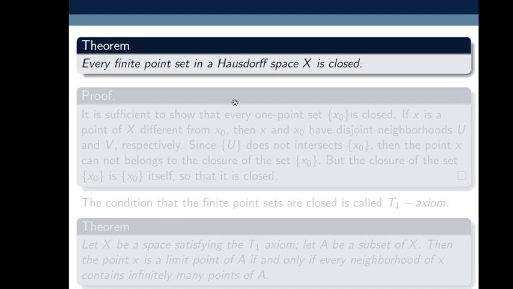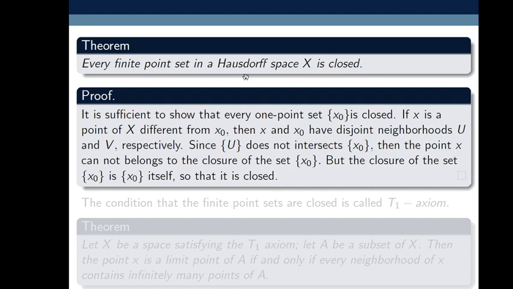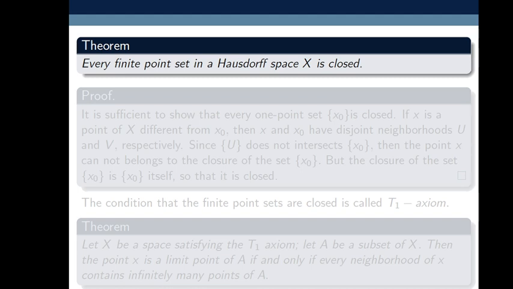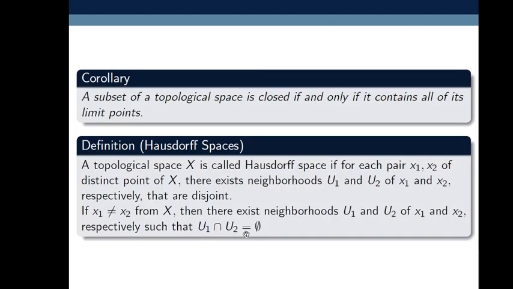So let me introduce this Hausdorff. This is Felix Hausdorff. He is a mathematician, one of the best and most eminent mathematicians. He defined his space by imposing some conditions. The condition is that U1 intersection U2 must be empty for distinct points in a topological space. Using this condition, he defined a new space, named after himself, Hausdorff spaces.